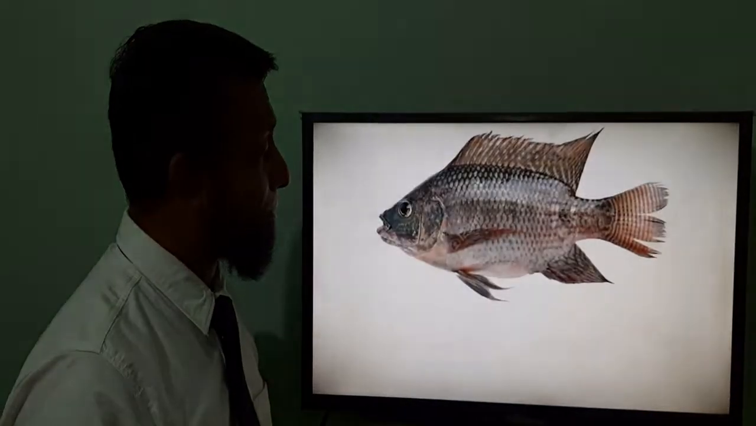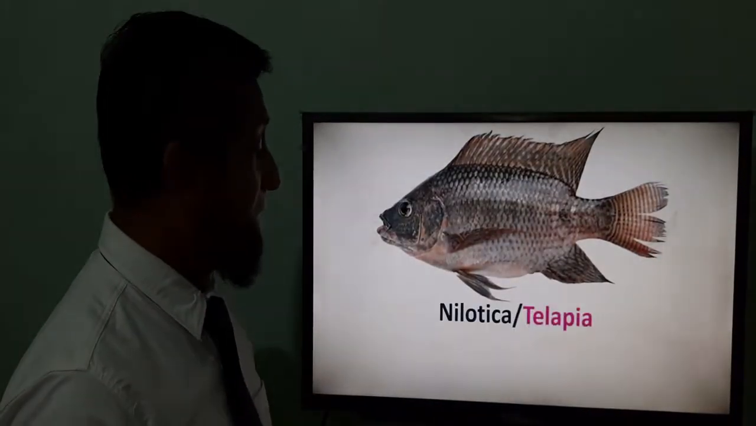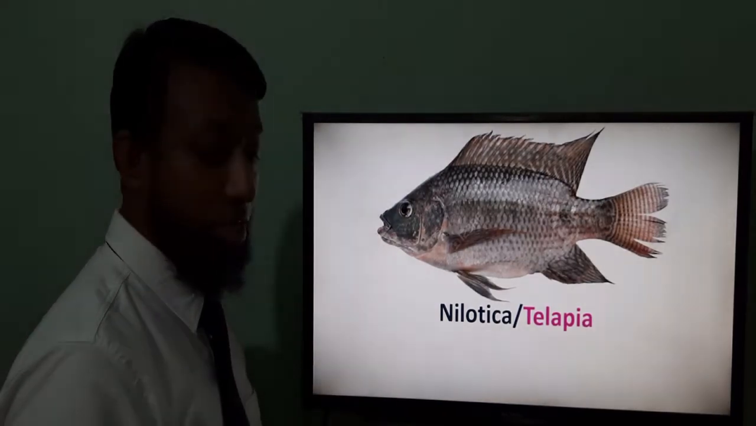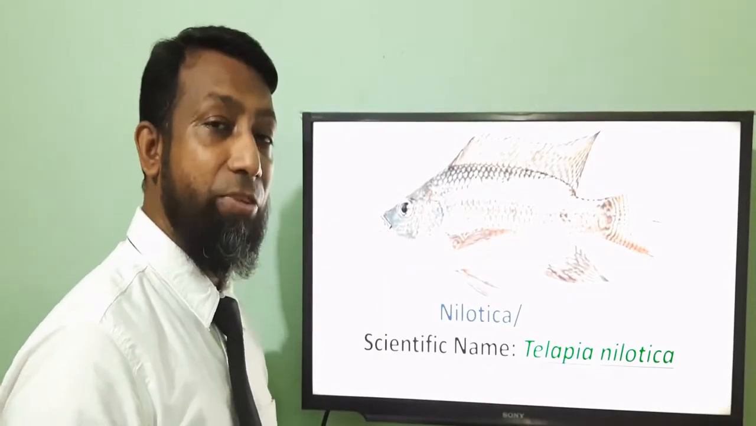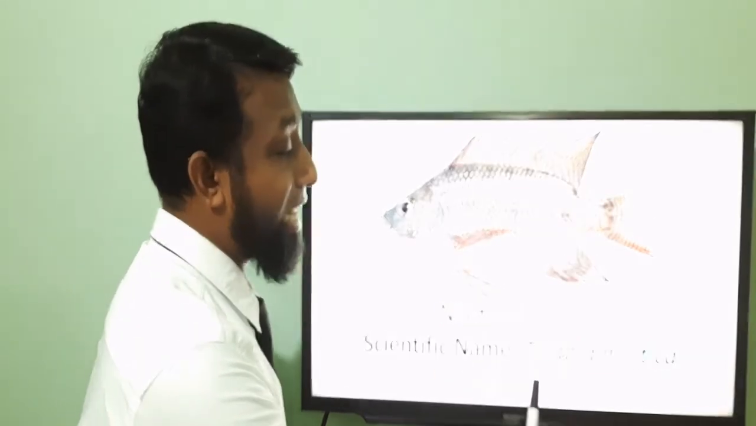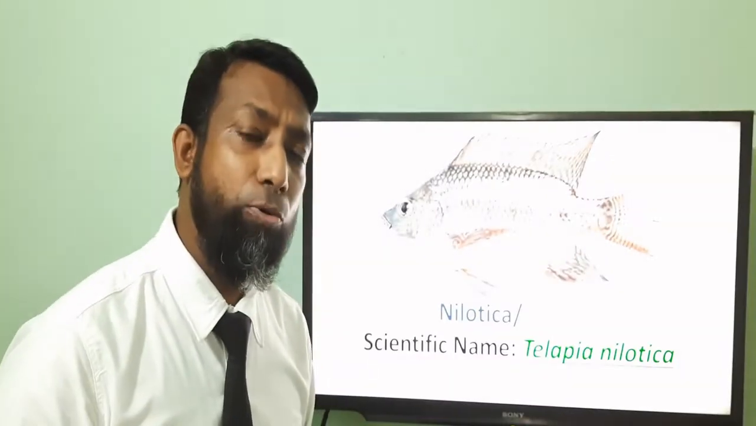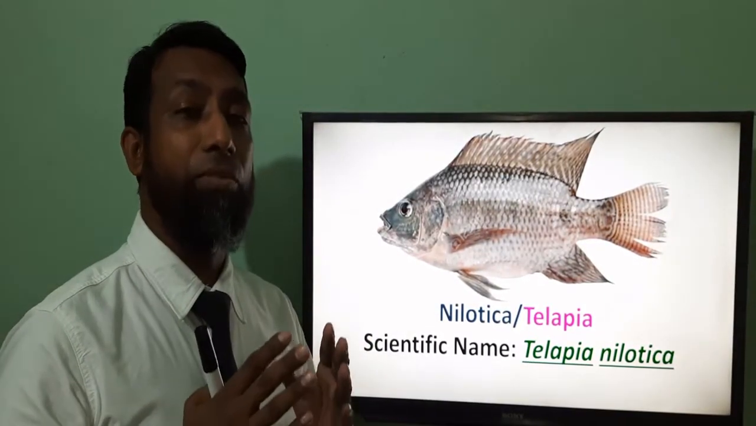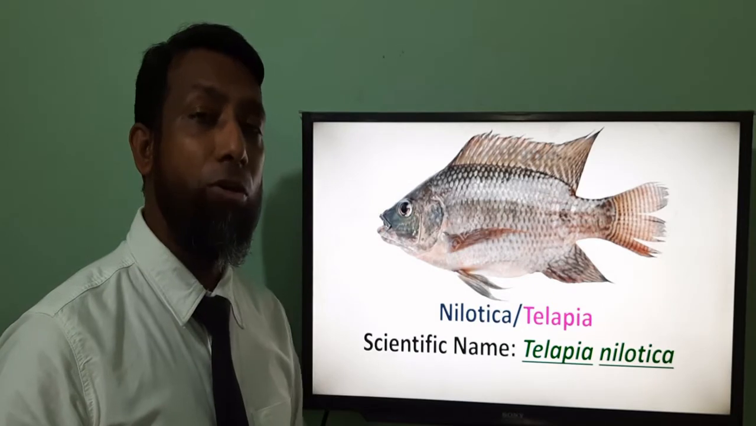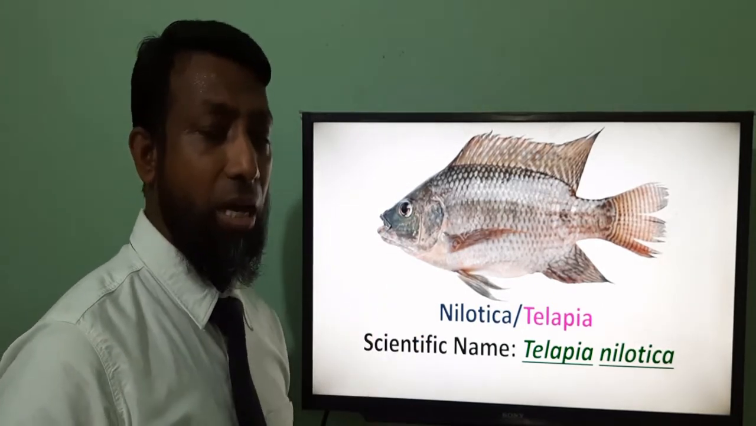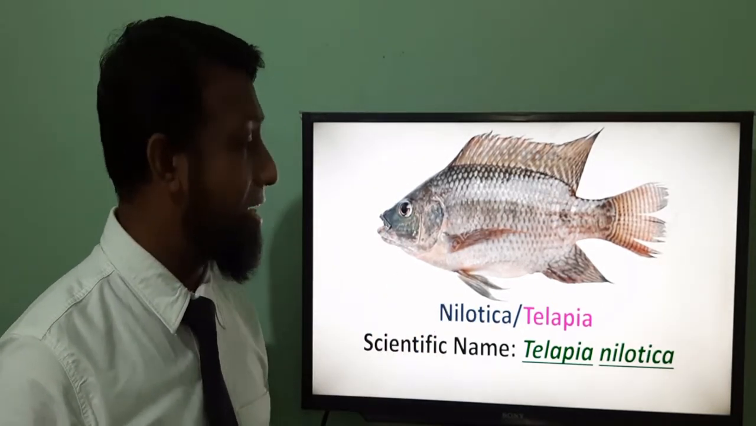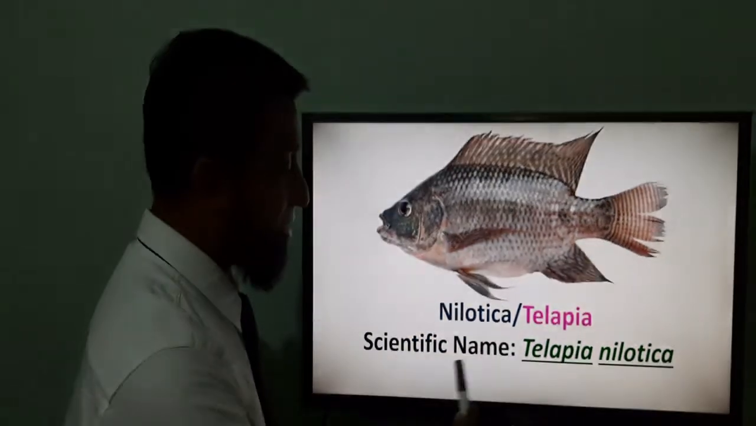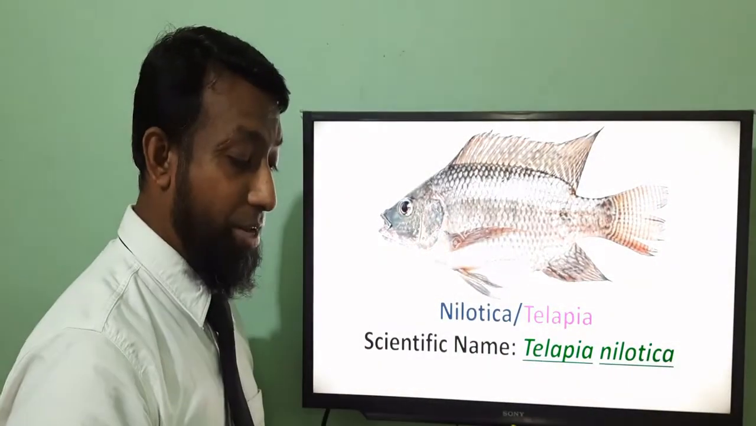Next fish is Nilotica tilapia fish. If you have a look at the picture, this is Nilotica fish or tilapia fish, and the scientific name of this fish is Tilapia nilotica. In your second paper textbook, we only know about two fish cultures, the first one is Rajputi and the second one is tilapia. So this one is important as well for your MCQ, which is the scientific name tilapia and Nilotica.